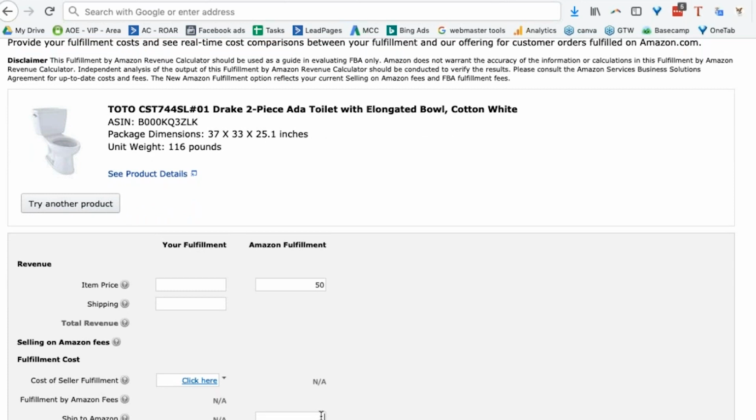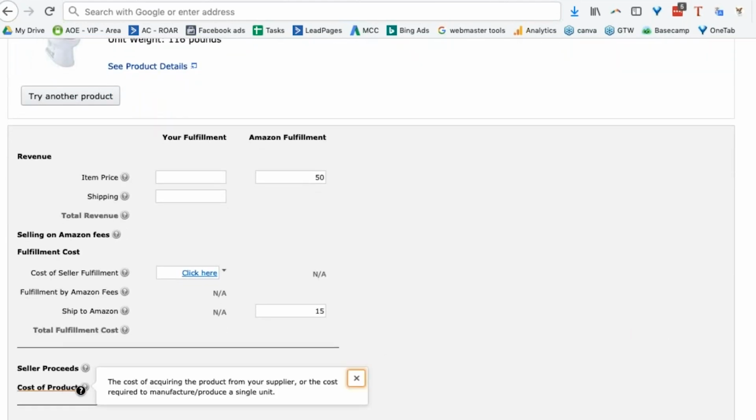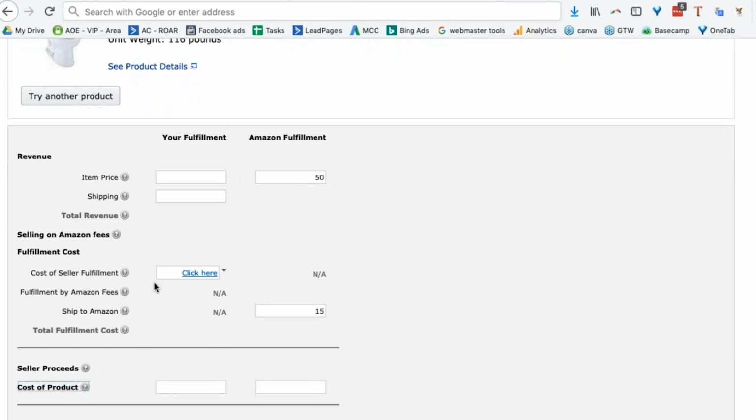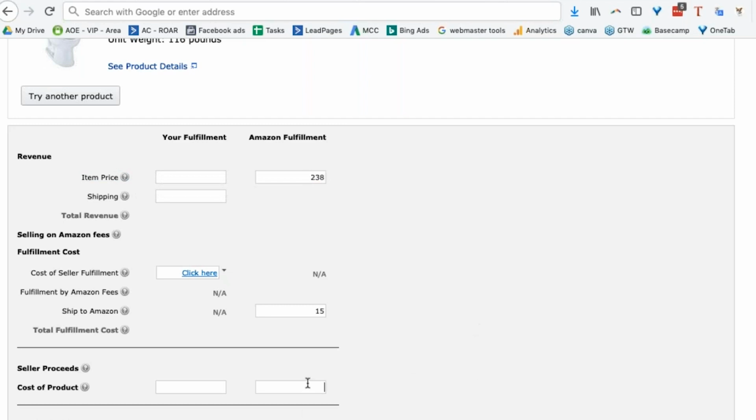My shipping cost to get that from China into FBA, let's say that overall is $15 because it looks quite bulky. And my cost of product, oops, wrong one. We said it was $238.50. There we go. That's my cost of product.